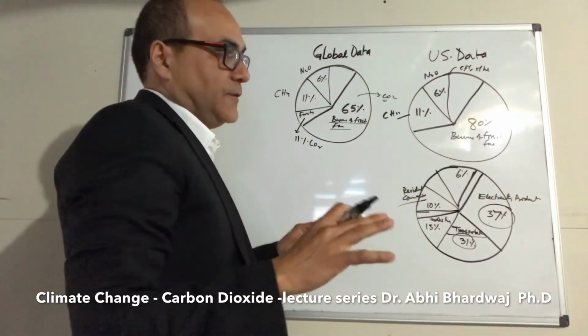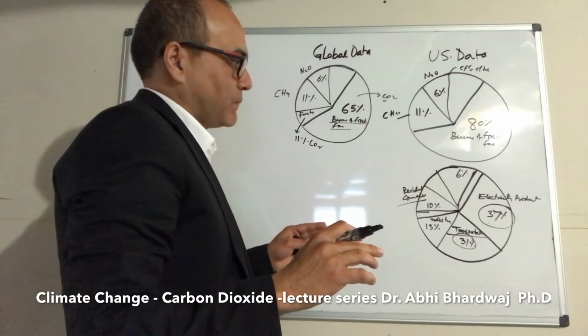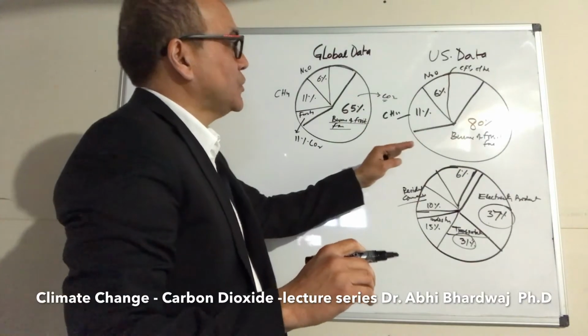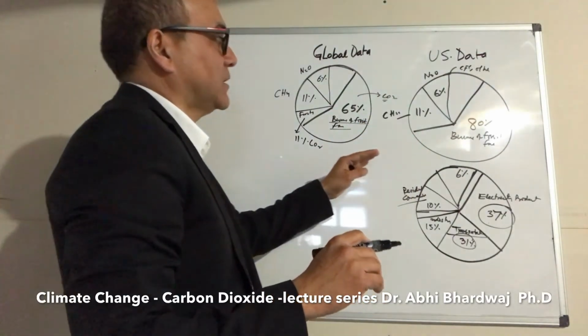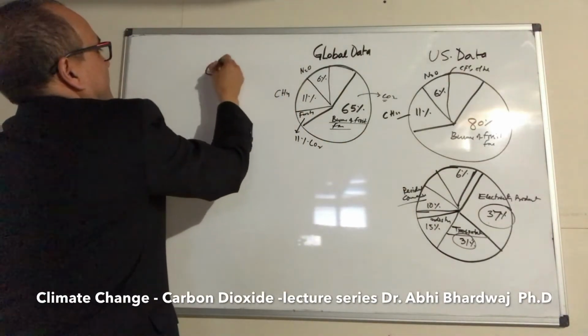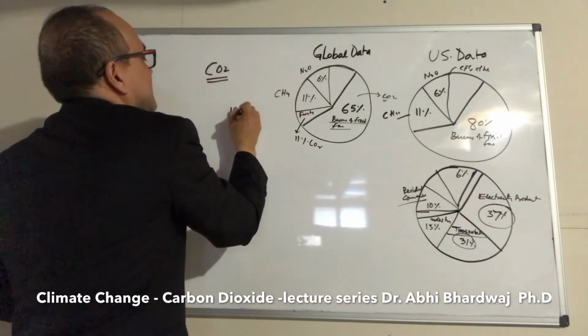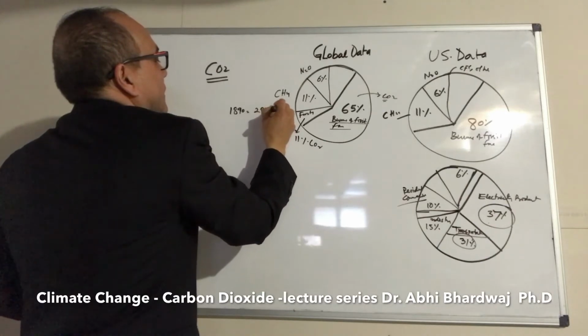But when we see that, we are introducing so much CO2 into the atmosphere so quickly, that is the cause of concern. When we look at the levels in 1890, there were only 290 parts per million.